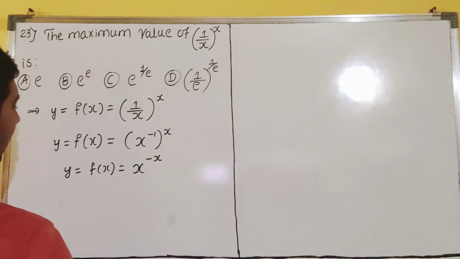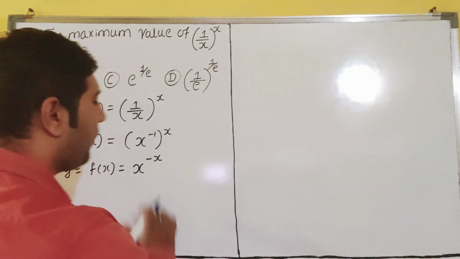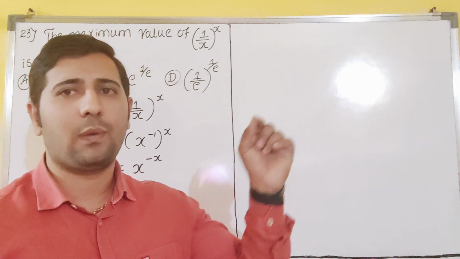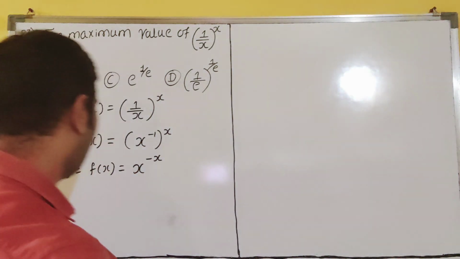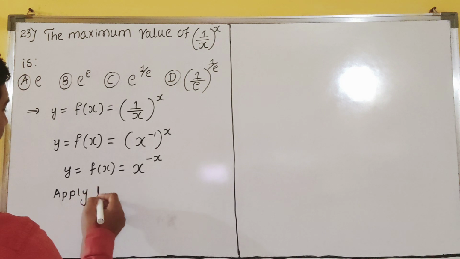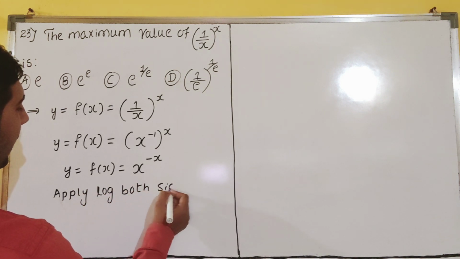So now we have to differentiate this one. Before differentiating x raised to minus x, we don't have any formula, dear students. That's why, since it is function raised to function, we will apply logarithm. Apply log both sides, dear students.